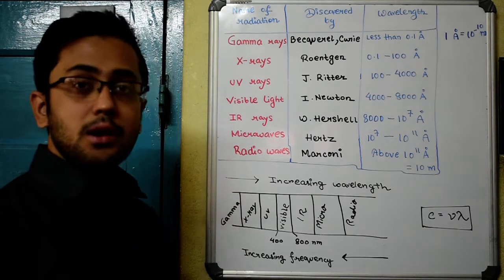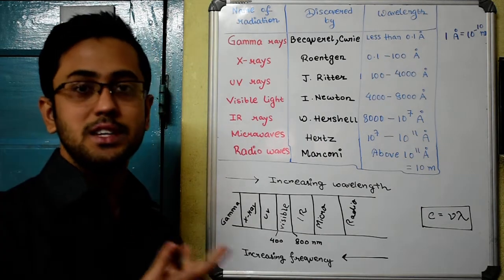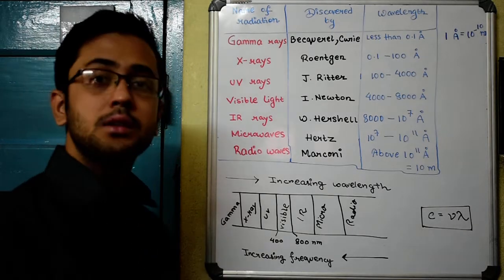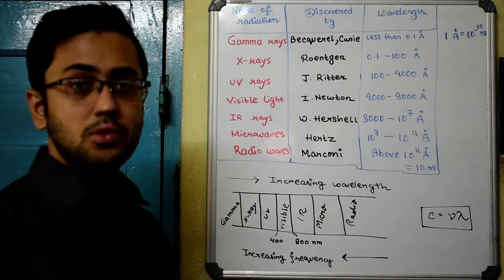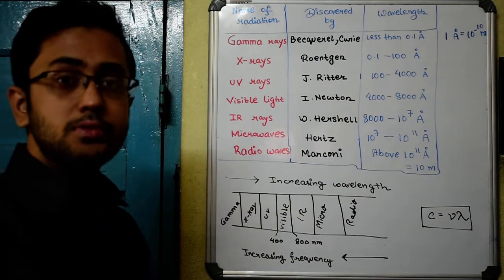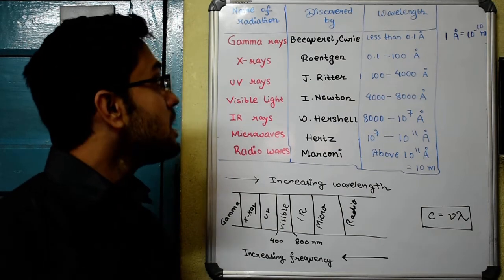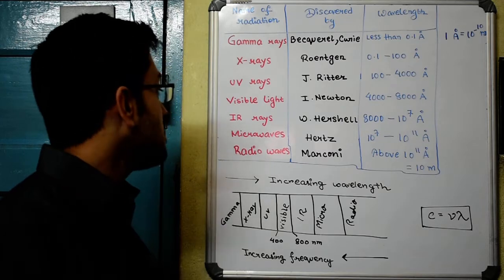Now we come into the well-known domain of the visible light, the domain in which we stay, in which we see things around us. It was discovered by none other than Isaac Newton, and the wavelength range is 4000 to 8000 angstrom. Followed by infrared rays, which were discovered by a famous astronomer William Herschel, and the wavelength is 8000 to 10 to the power 7 angstrom.